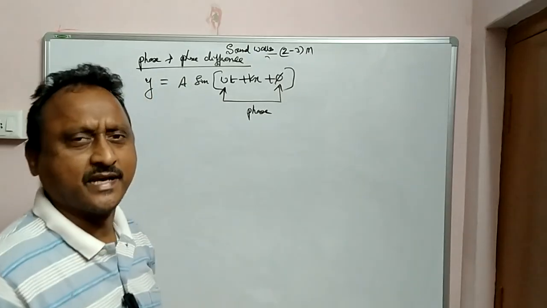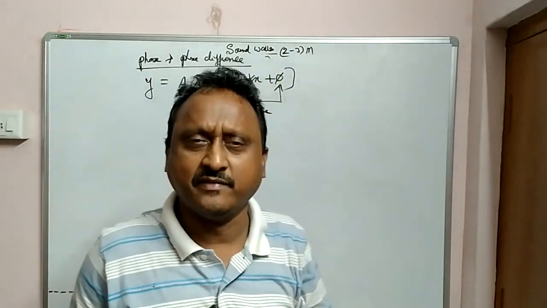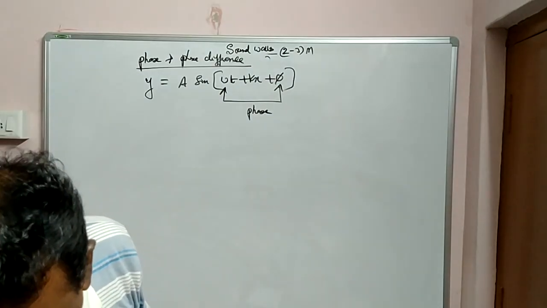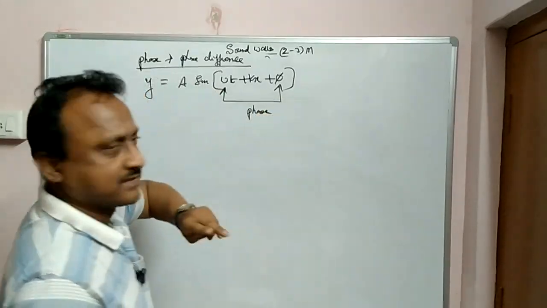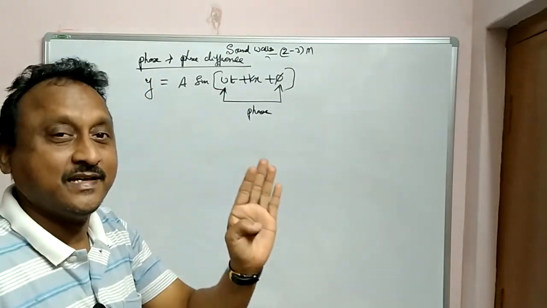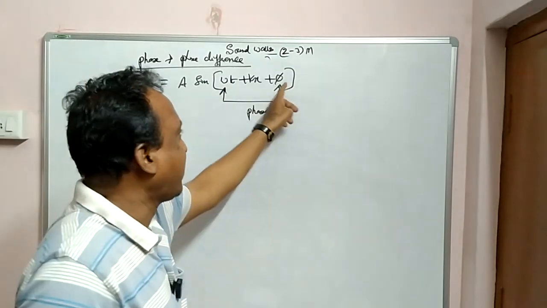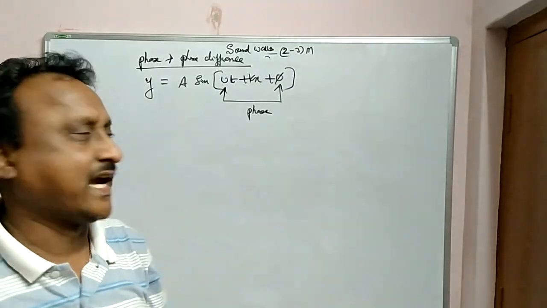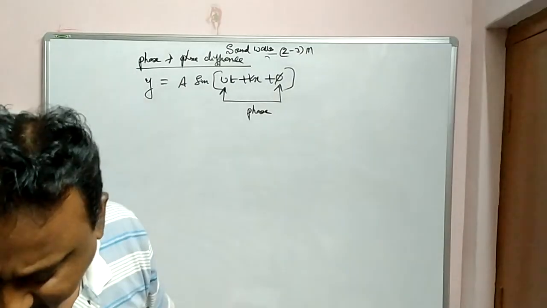The position of the particle or the position of the wave, first wave or second wave, whatever is given, that is called the phase. This entire part is called the phase. That means it is differing: it is either leading or lagging, either leading by the first wave or lagging by the second wave. That's the point. Now I will express the phase difference in different forms.